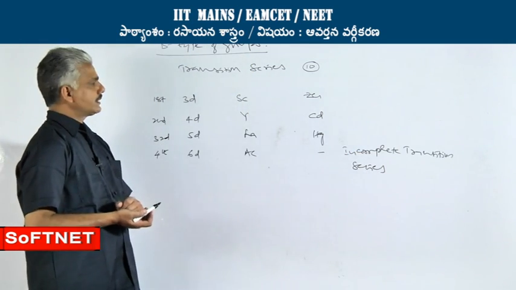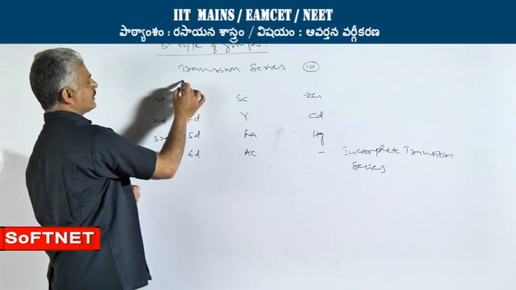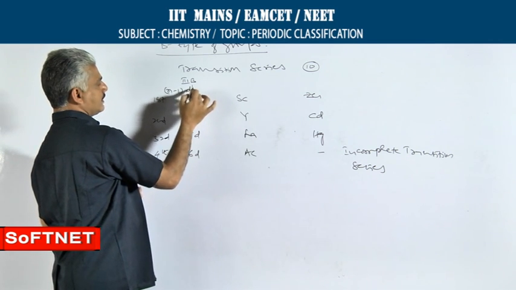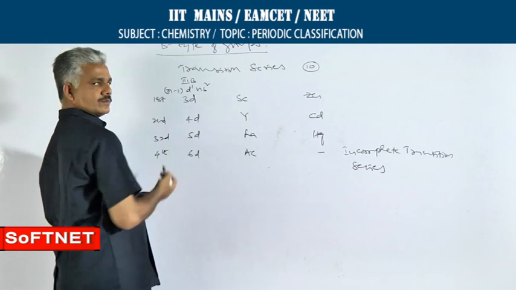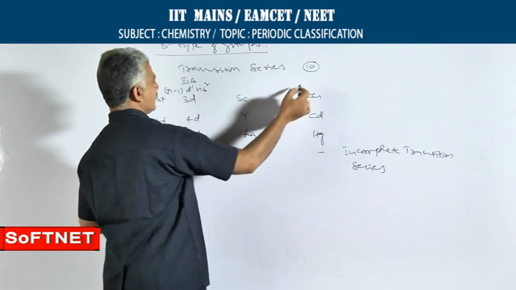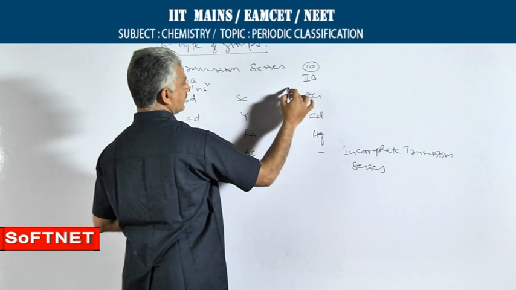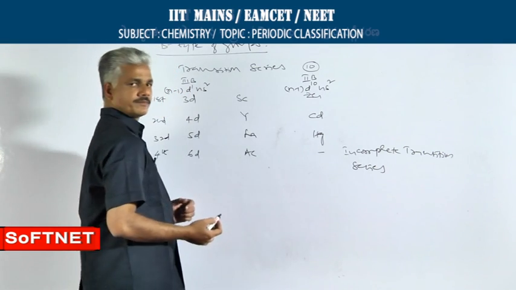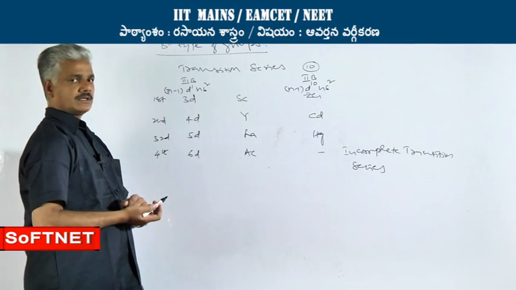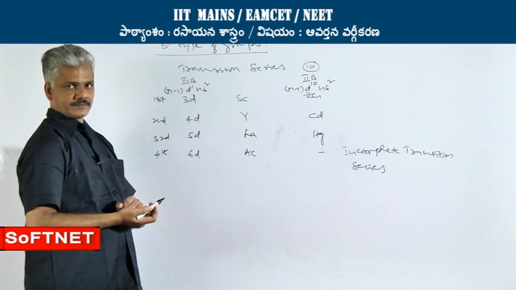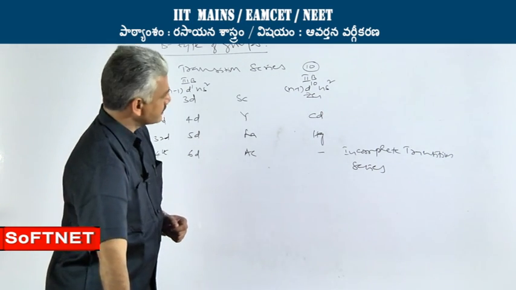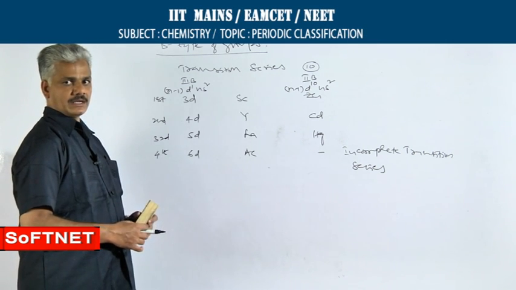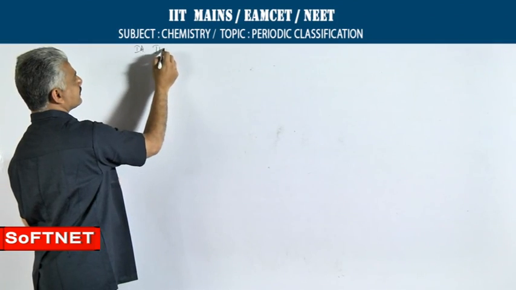As far as the electronic configuration is concerned, for 3B group elements, the electronic configuration is (n-1)d1 ns2. It will continue, and in the 2B group it will be completed as (n-1)d10 ns2. That is the variation of electronic configuration. So overall, if we look at the sequential order of groups, the groups can be represented like this: 1A, 2A,